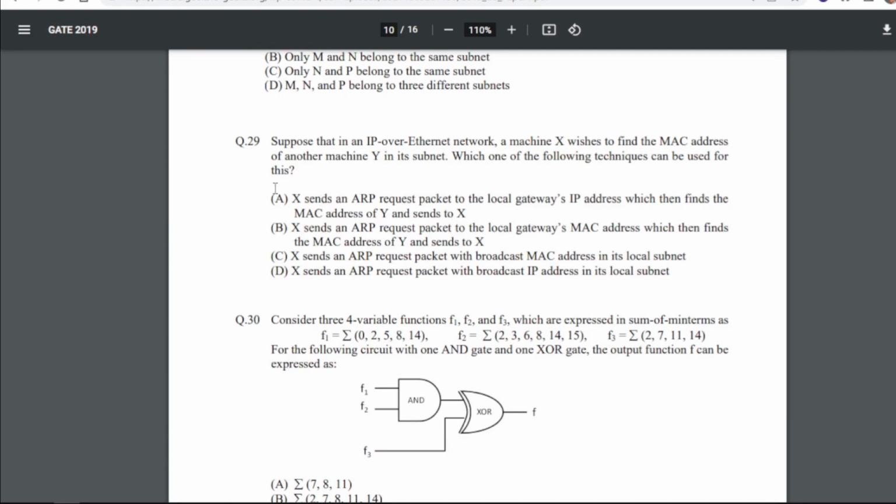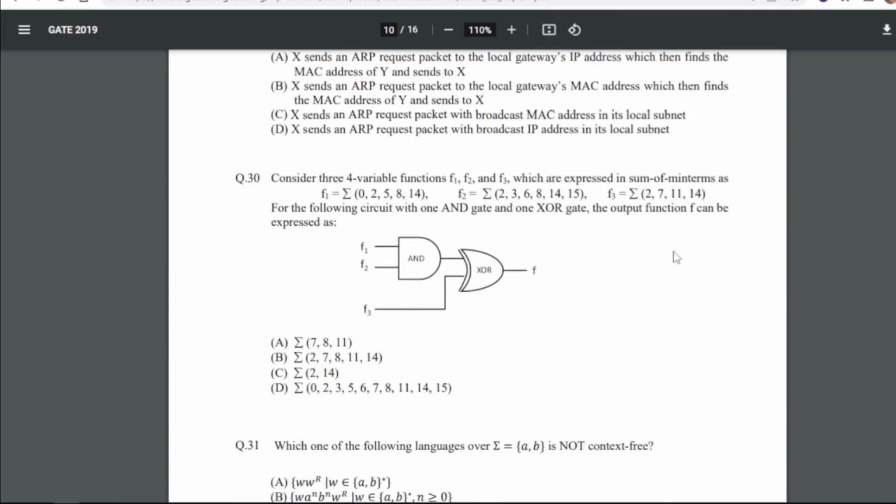Now for 29, suppose that in an IP over Ethernet network, a machine X wishes to find the MAC address of another machine Y in its subnet. Which one of the following techniques can be used for this? So for 29, our answer will be C, that is X sends an ARP request packet with broadcast MAC address in its local subnet. All right.